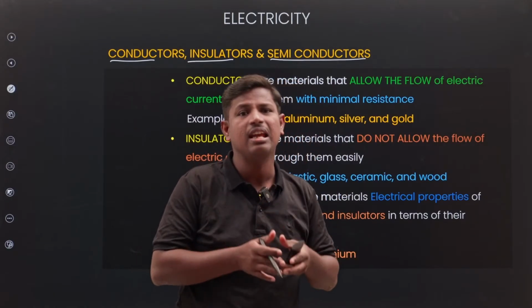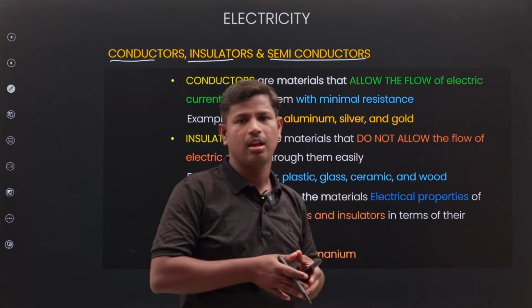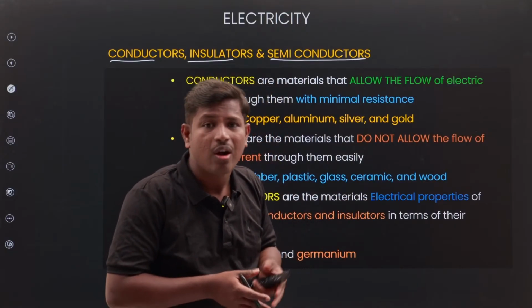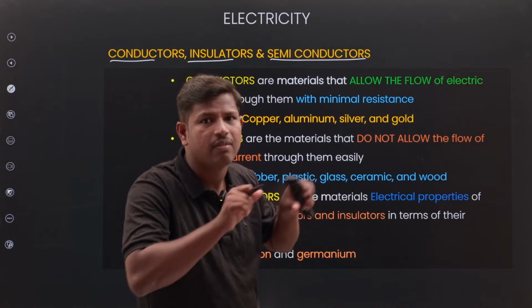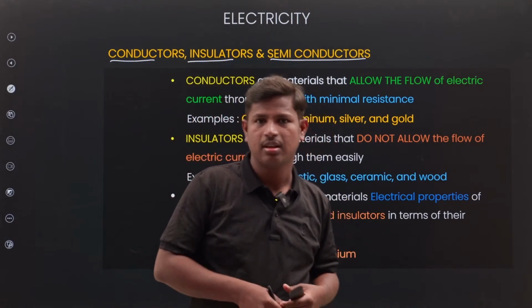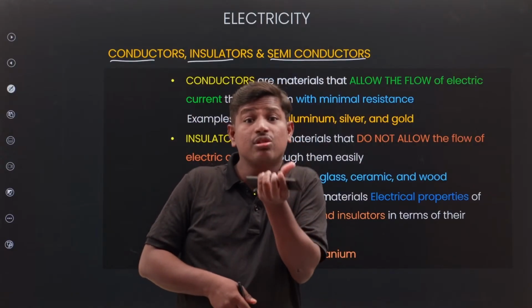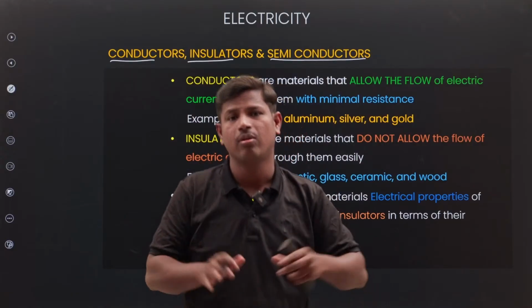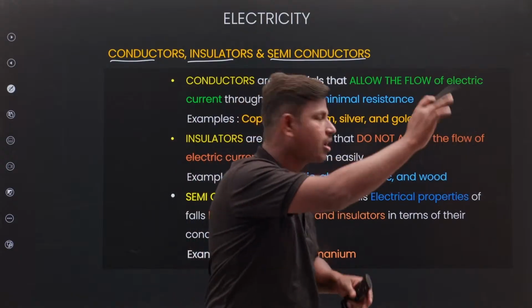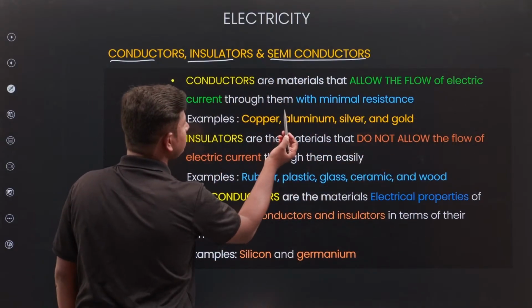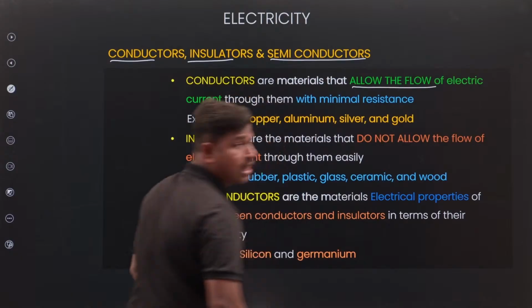If you see any persons doing electrical work, what will they wear? Gloves they will wear, right? Chappals they will wear, right? Why? Because it's an insulator. Insulator means it doesn't allow. Conductor means allows.